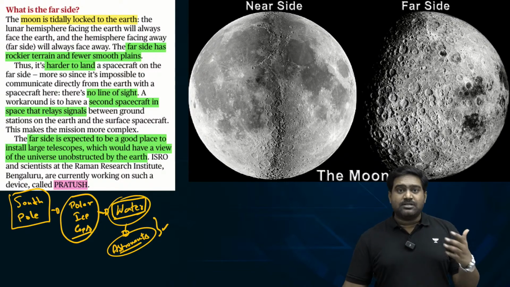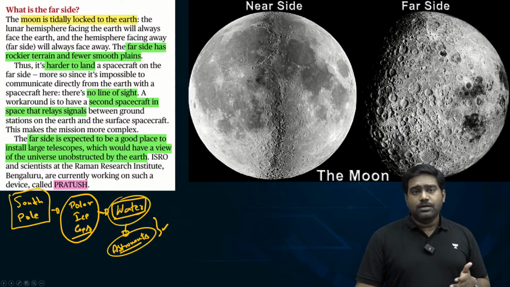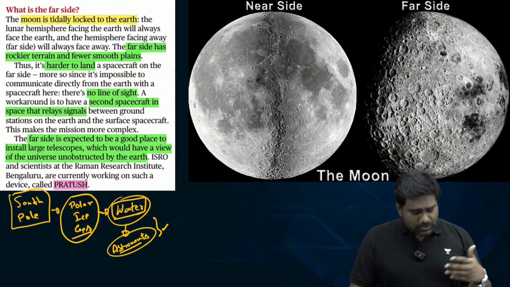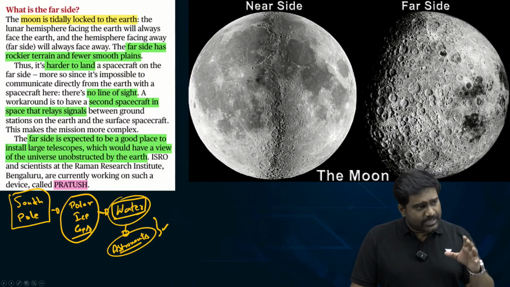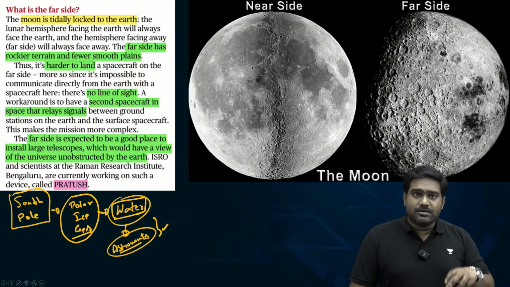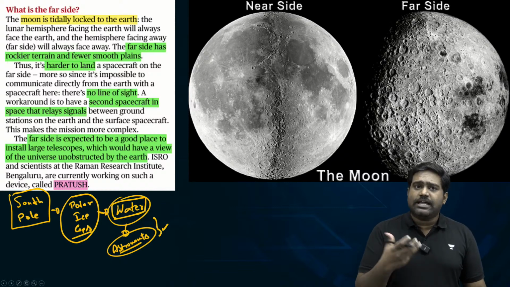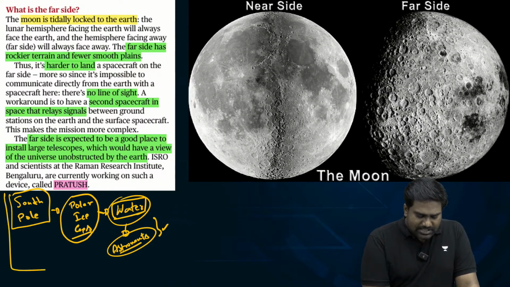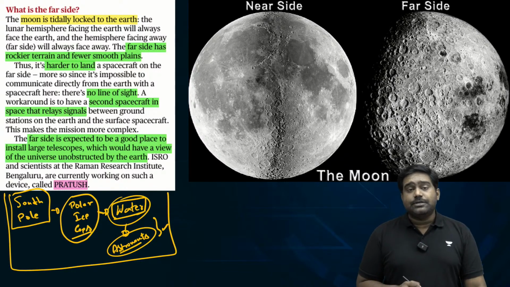In fact, it was India's Chandrayaan 1 mission in 2008 which confirmed the presence of water on the lunar surface. So there is greater interest from then onwards to explore the South Pole and find traces of polar ice which potentially can be converted into water. That is the reason why the South Pole of the moon is of great interest.